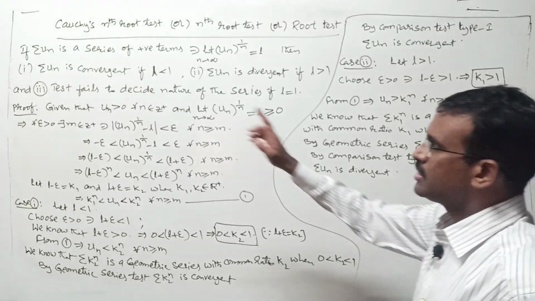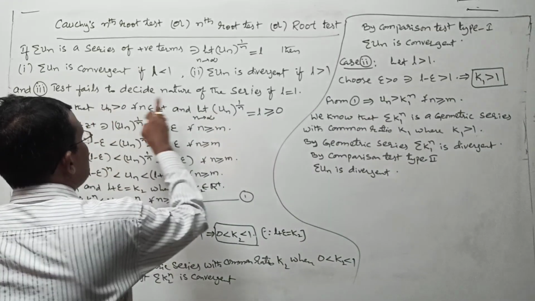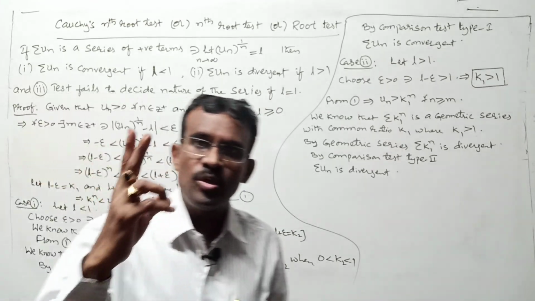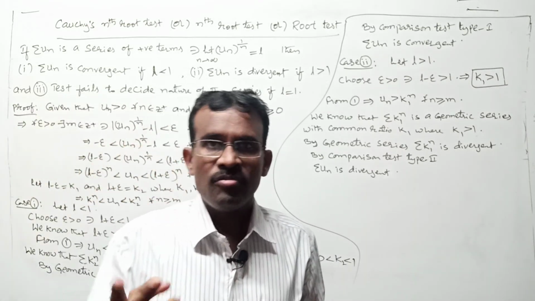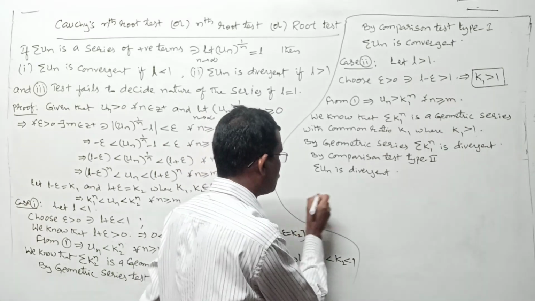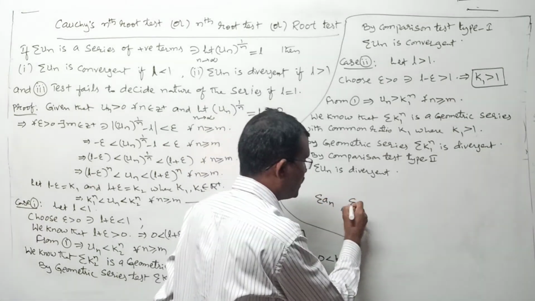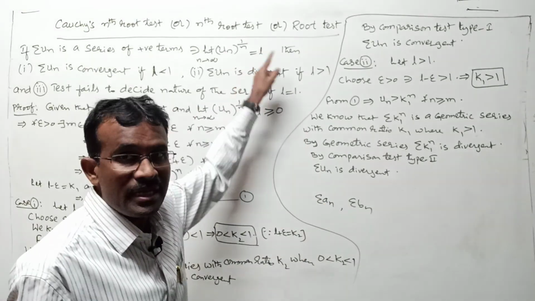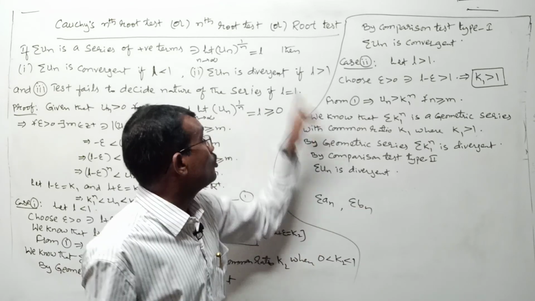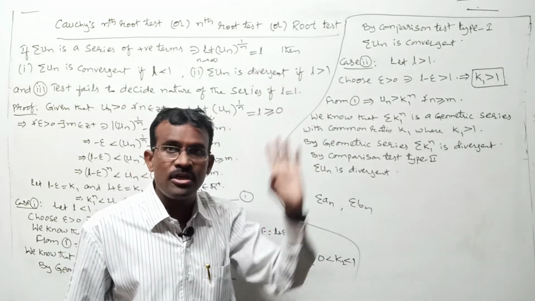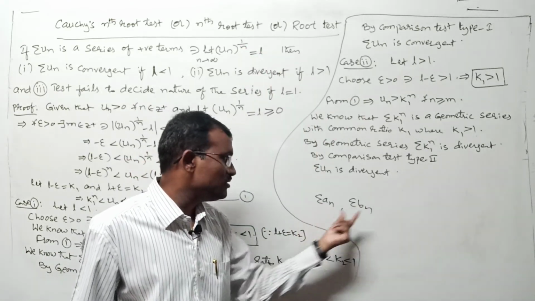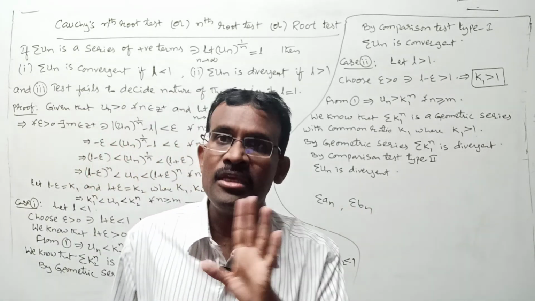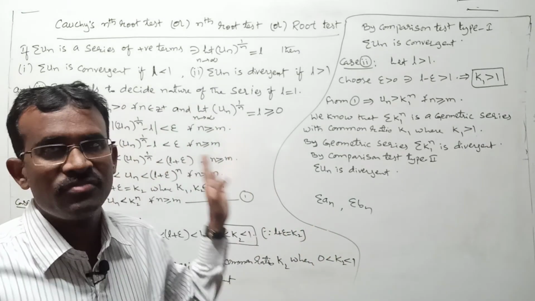Now let us come to the third case. You have to prove the test fails whenever L is equal to 1. For this we have to proceed with two examples, two series. One is sigma an series, and the other one let us take sigma bn series. Limit an whole to the power of 1 by n is L where L equals 1, and limit bn whole to the power of 1 by n is L where L equals 1. But one series is divergent and one series is convergent. Due to that, whenever L equals 1, the test fails to decide the nature of the series, we can conclude.